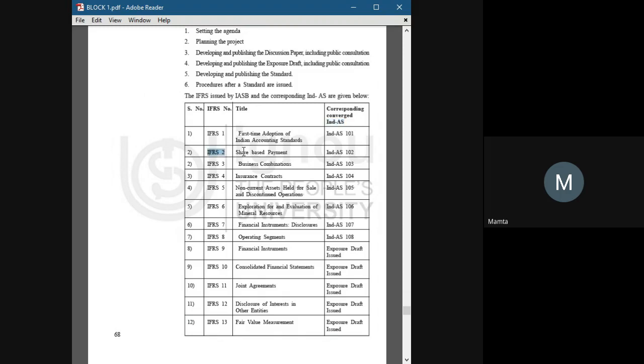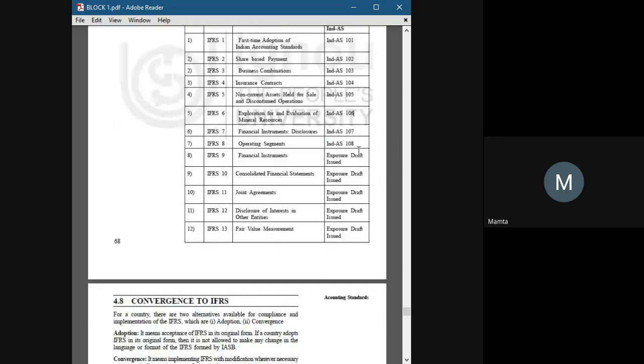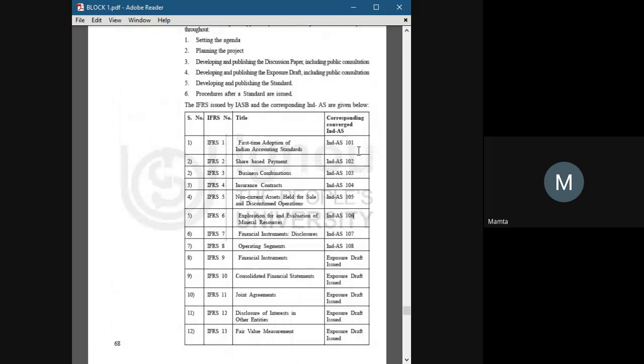IFRS 2, the title of IFRS 2, which is an accounting standard, tells you about share based payment. But in India, we have Ind AS 102. We have made some changes, we have redeveloped it, okay, as per our needs. Then we published it to the public. So these were some points on accounting standards.